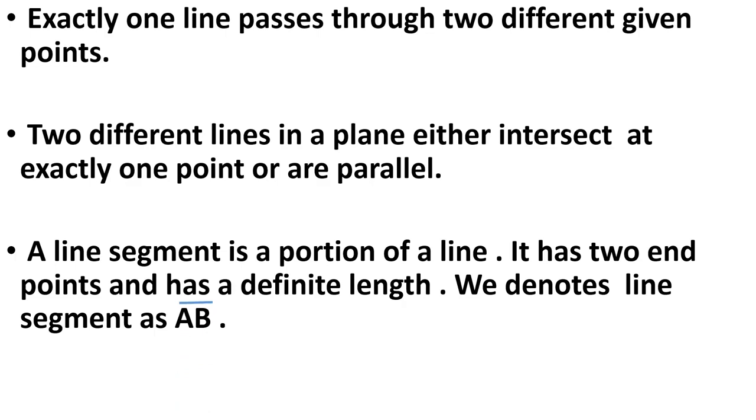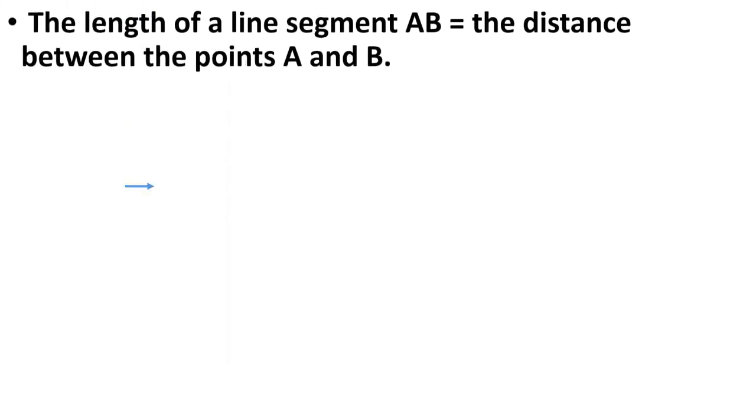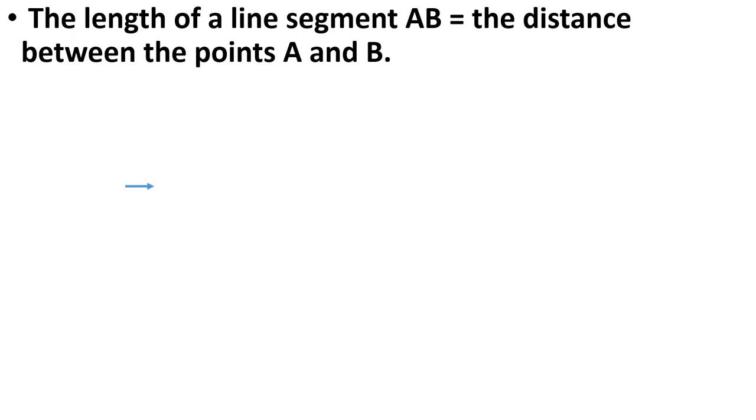Next point is, the length of a line segment AB is equal to the distance between the points A and B. Suppose we have 2 points A and B. So what is the length of the line segment AB? The length of line segment AB is equal to the distance between the points A and B. Whatever the distance between A and B, that is the length of the line segment AB.